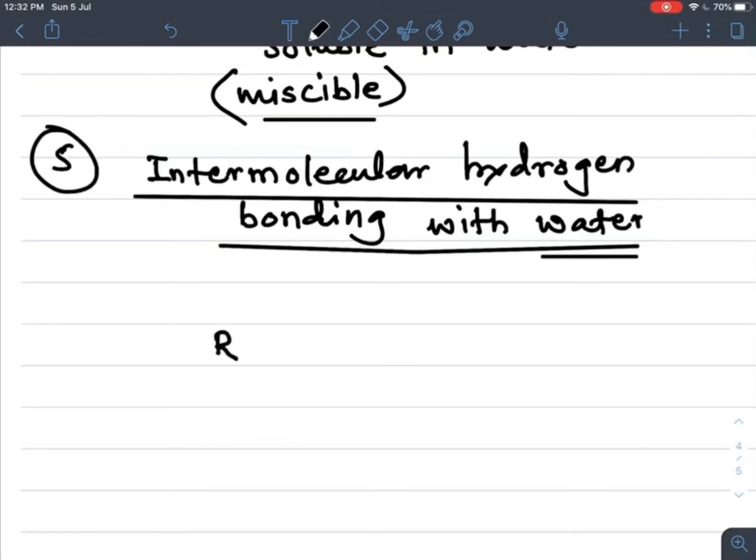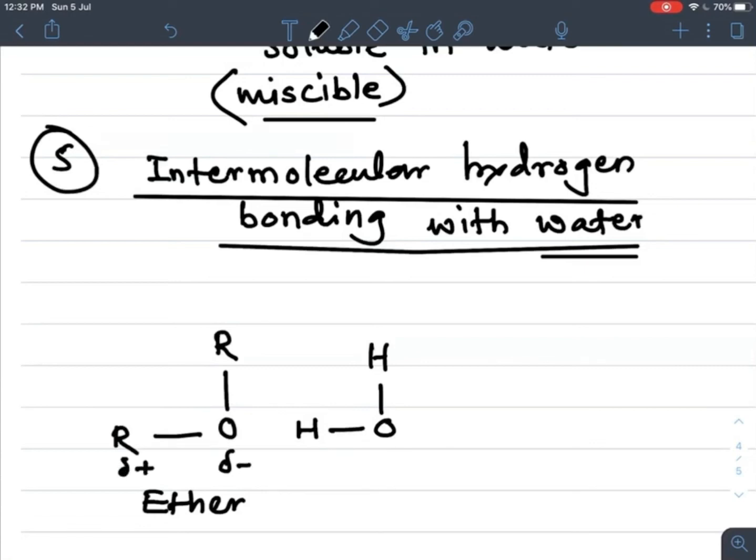If we take an example here, ROR, this is the molecule of ether. When it is mixed with water, the water molecule, HOH, is there. This oxygen acquires a partial negative charge, hydrogen acquires a partial positive charge, oxygen again negative, and between these opposite charges an interaction takes place.